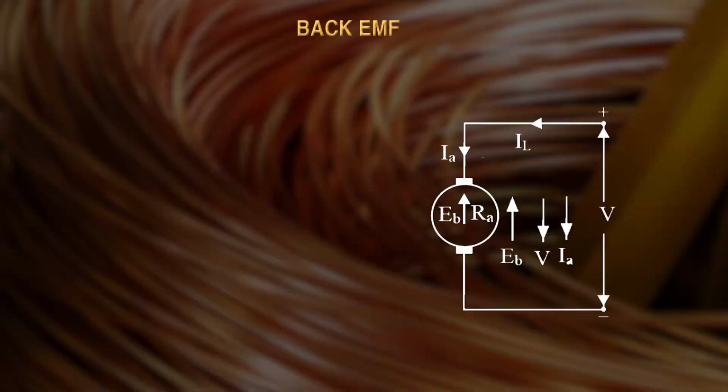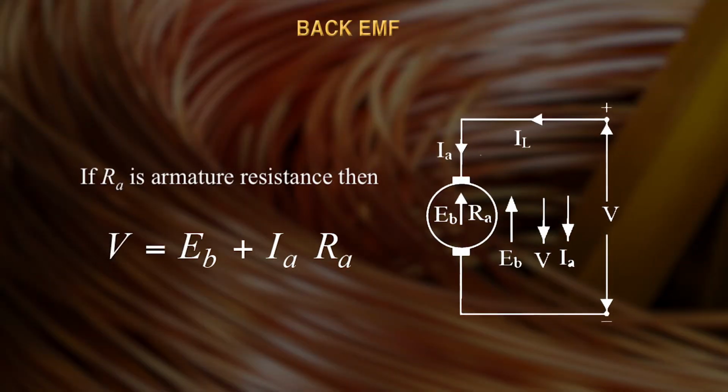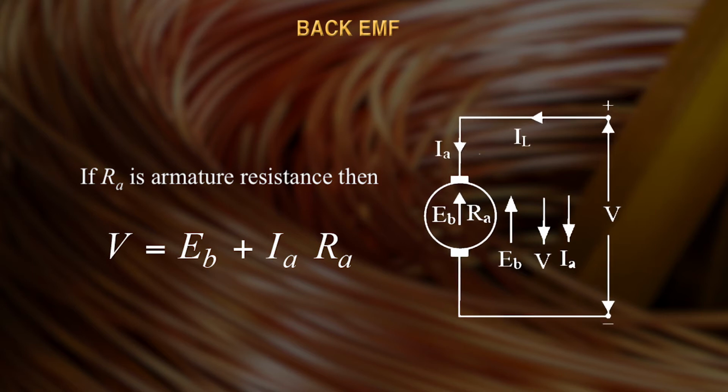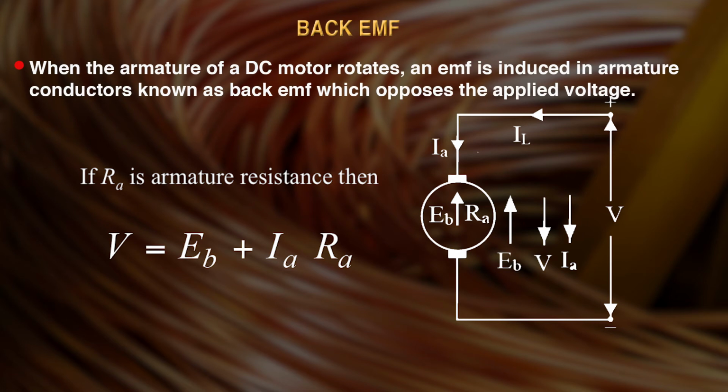Now we are going to discuss the importance of the back EMF. Here you can see in the figure that the armature has a resistance Ra and terminal voltage V, the load current is IL, and the armature current is IA. When the armature of a DC motor rotates, an EMF is induced in the armature conductors, known as back EMF, which opposes the applied voltage.